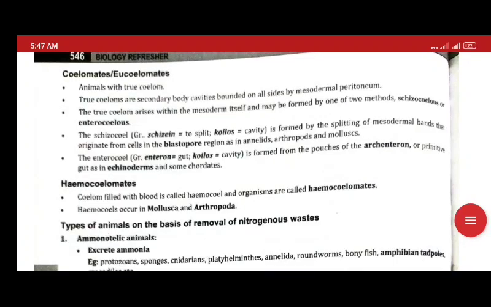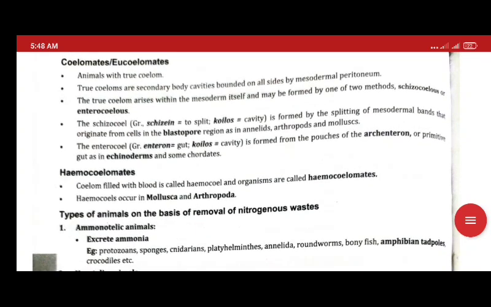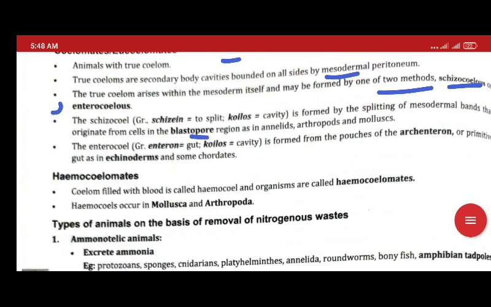Now at last we have the third type, called coelomates or eucoelomates. Now this includes true coelom, from the mesodermic peritoneum. True coelom has two methods, that is schizocoel and enterocoel. So schizocoel is formed by mesodermic bands originating from the blastopore. Examples are AAM, meaning Annelida, Arthropoda and Mollusca.